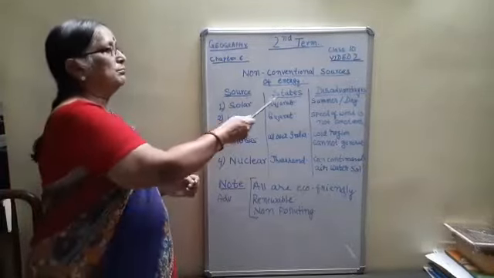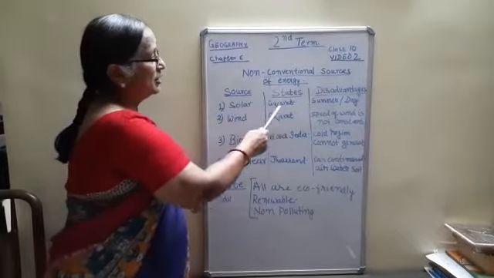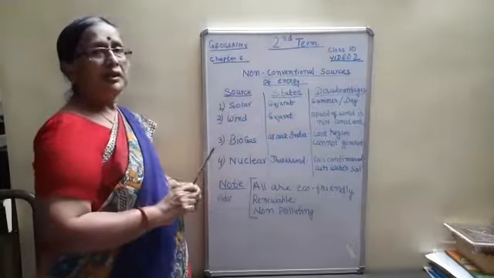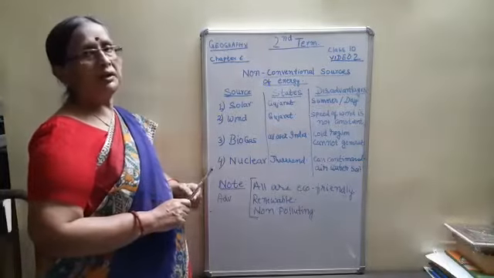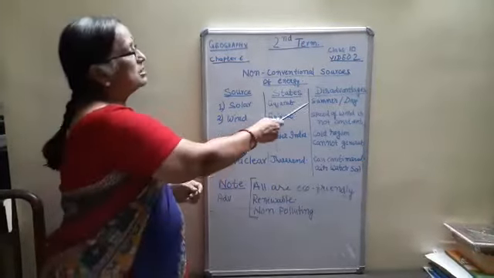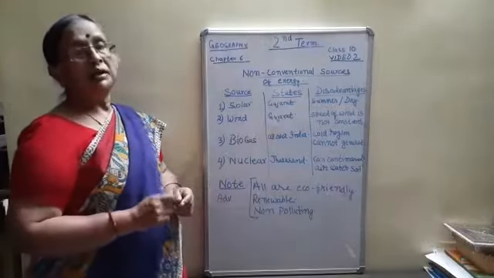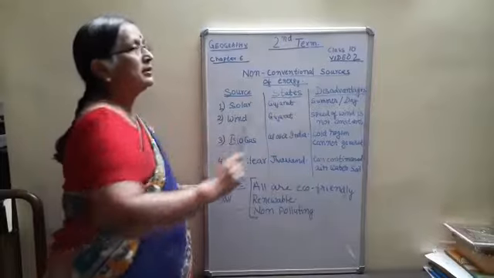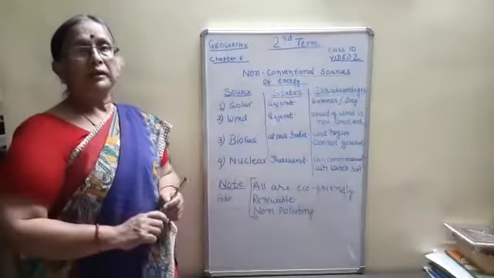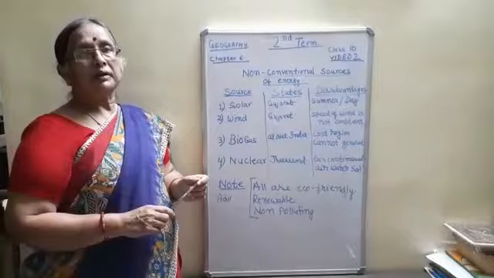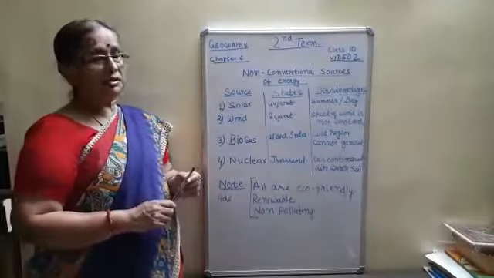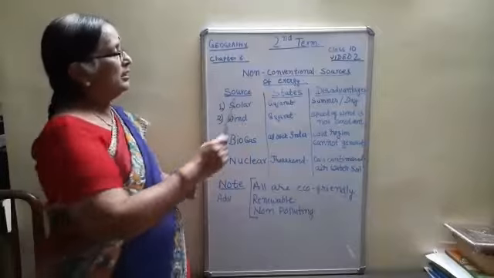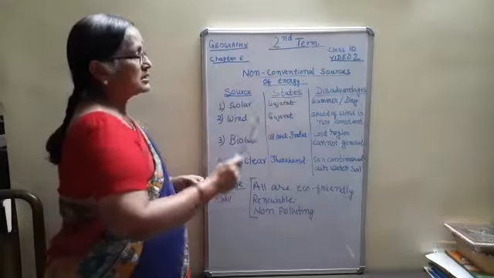Now, the disadvantage of solar energy is that it works mainly during summer. During the rainy season, the energy cannot be harnessed. During summer we can get the maximum heat energy, and only during the daytime. At night there is no energy, so we need batteries to store the energy. The cost is also quite high, and that becomes a disadvantage.